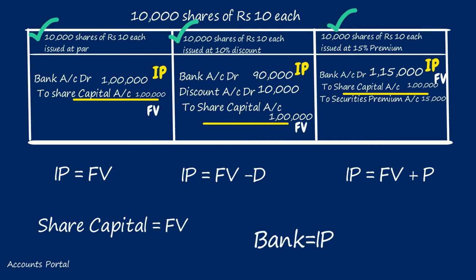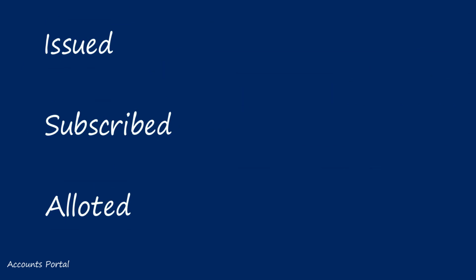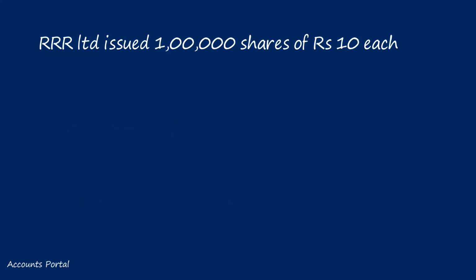Three terms used in issue of shares: issued, subscribed, allotted. In general terms, issued means given. Issued check to Verma means check given to Verma. However, in corporate accounts, issued signifies inviting the public. R Limited issued 1 lakh shares of rupees 10 each. Dear students, don't consider that R Limited has given shares to the general public. Issued means inviting the public.